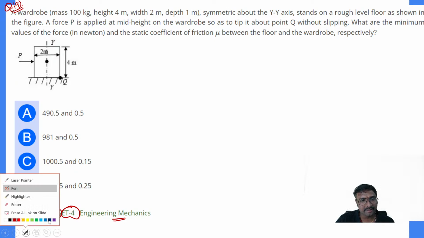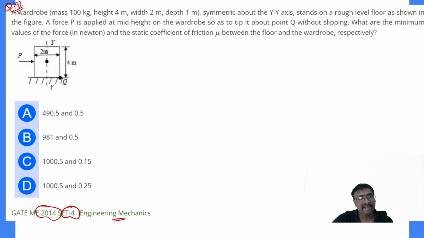Okay, I'll solve it directly. If you just observe it, you can say a wardrobe, mass 100 kg, height 4 meters, width 2 meters and depth 1 meter, symmetrical about this y-axis, stands on a rough level floor as shown in the figure.